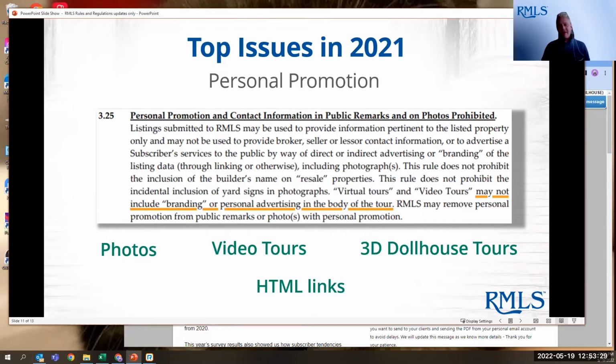Now, if you do have a branded video that you just love, that you've created, that is amazing, you can put that link in the private remarks, because a big responsibility at RMLS is to protect that agency agreement, that agency relationship between a buyer's agent and their client, and a listing agent and their client. So you can put branded marketing in the private remarks and give that buyer's agent the choice as to whether they want to share that with their client.